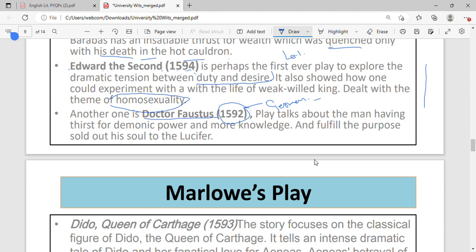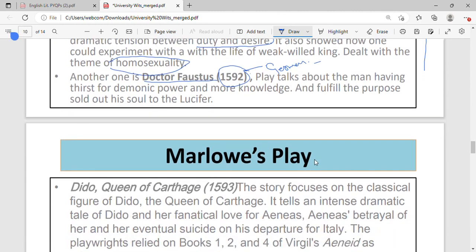Faustus, right? And the same character was there in the play. Okay, so we can call it the sequel of that, right? So what happens in this play? There is this character called Dr. Faustus, who has the insatiable hunger to learn more and more, to know more and more, and now he learns